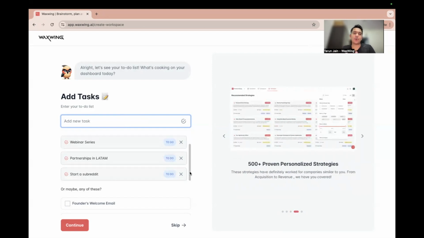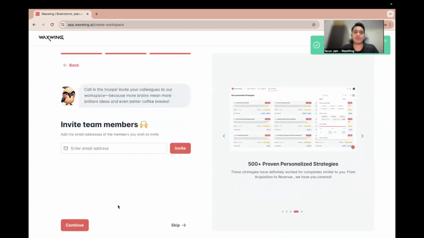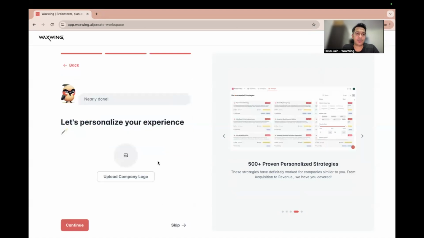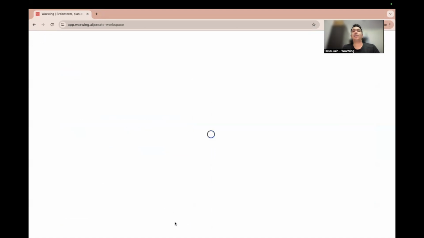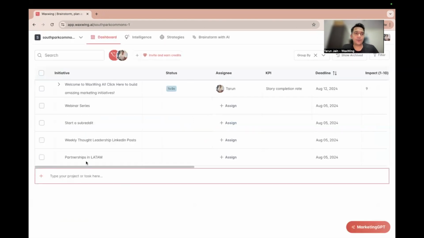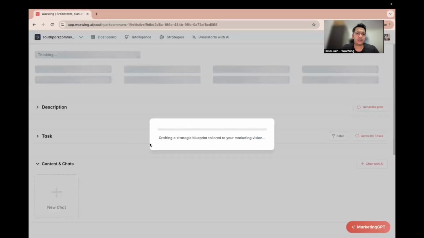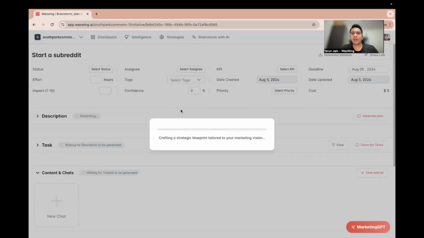So any idea that comes to your mind, to go from an idea to the actionable plan and actionable steps is what our AI does today in 3 minutes. That's our current value proposition. That's the planning part. I'll skip the team members. No need to personalize. And yeah, here is the workspace for SPC. I will start creating a plan for all of these. Let's say we want to do a subreddit. I'll say yes. Right, so now our AI is at work.